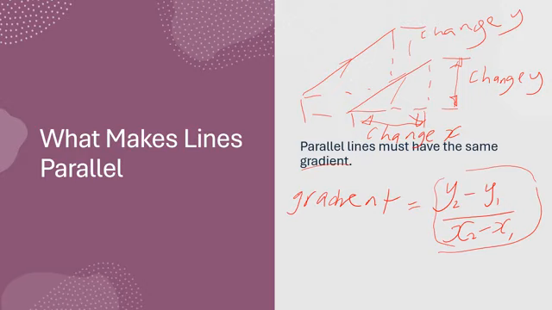So kasinthidwe kaje kakhale kofanana, it means these lines will never meet. Okay, so that's what makes lines to be parallel. Gradient always the same. So kuyambira lero you have to know that lines, for them to be parallel, it means that they have the same gradient. So we are going to make use of that to do a number of stuff.